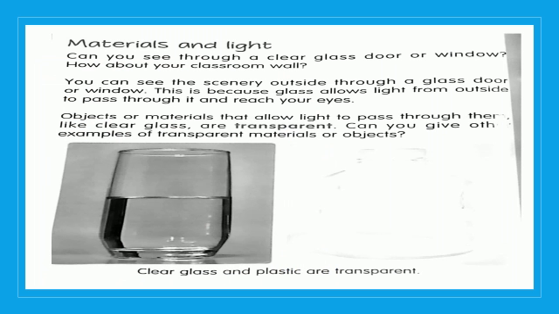Dear students, open your science book page number 120 and listen to me carefully. Materials and light. Can you see through a clear glass door or window? How about your classroom wall? You can see the scenery outside through a glass door or window. This is because glass allows light from outside to pass through it and reach your eyes. Objects or materials that allow light to pass through them, like clear glass, are transparent.